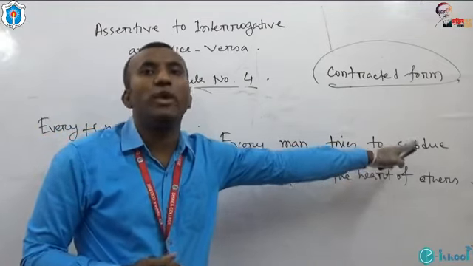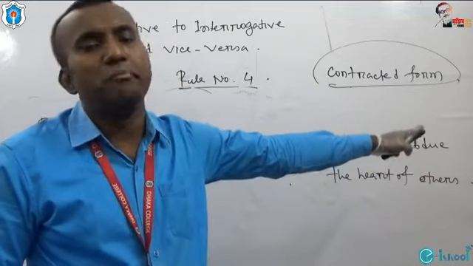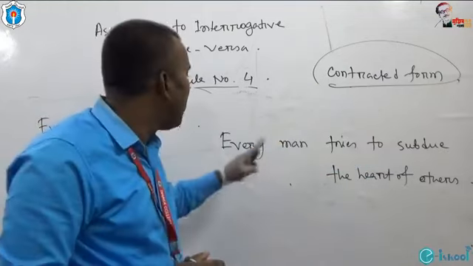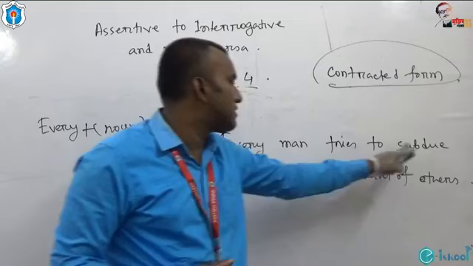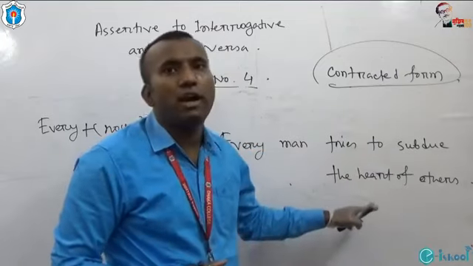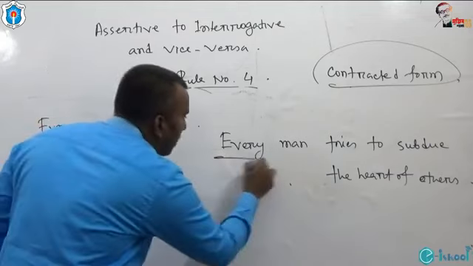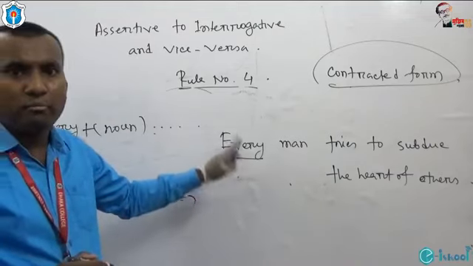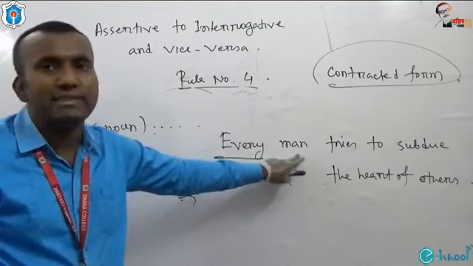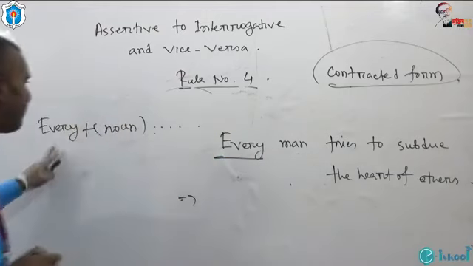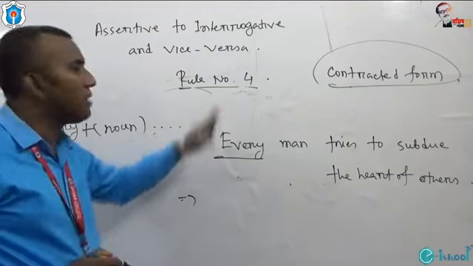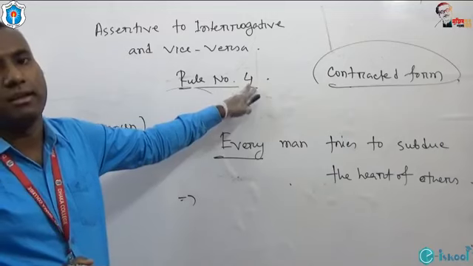Subdue means win or conquer. In Bengali it is called joy kora. Every man tries to subdue the herd of others. Here I have started with every, but I have used a separate noun after every. That's why rule number 4 is applicable.